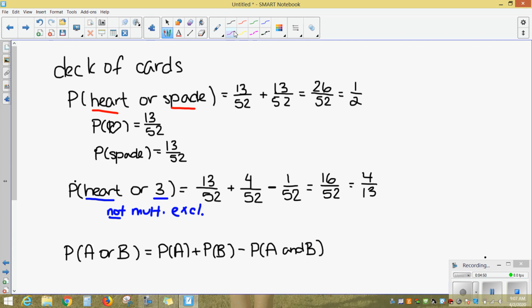If we come back up here to our heart or spade example, there are 0 cards that are both hearts and spades. So there was no overlap there. That probability would be 0, the probability of A and B. But when we look down here with the heart or the 3, then there was some overlap. There was one card that is both a heart and a 3.